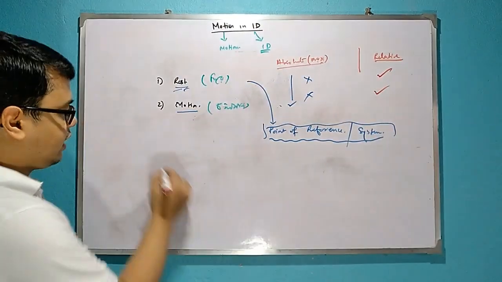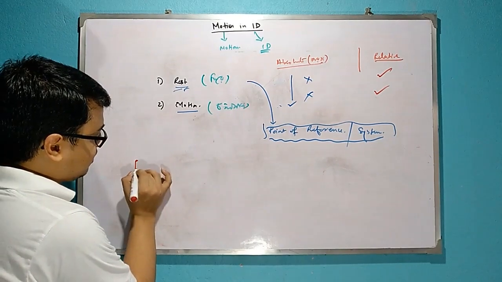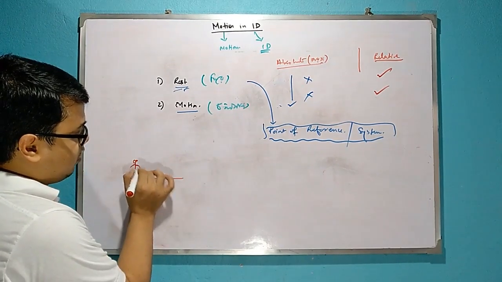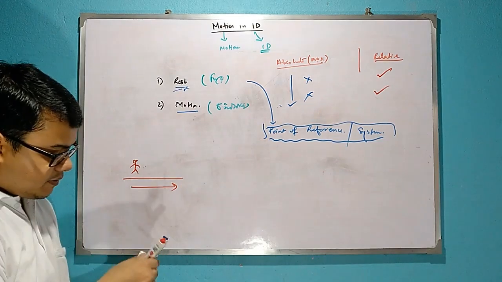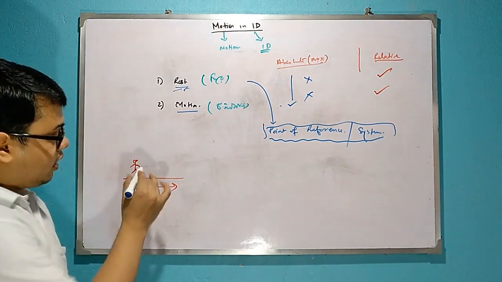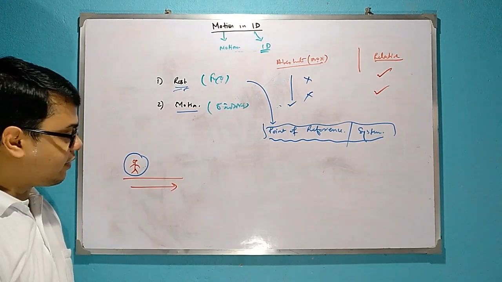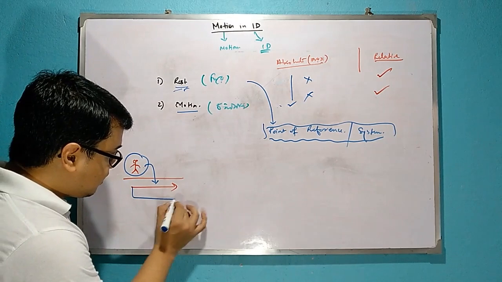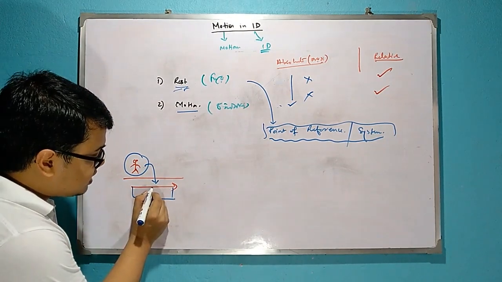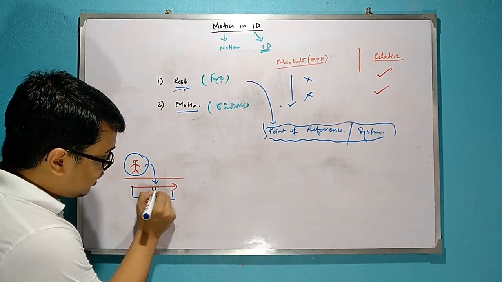That means if you are standing at a platform and a train is moving, then if you are the system, you are the reference, this train is moving. And suppose there is a table in the train.